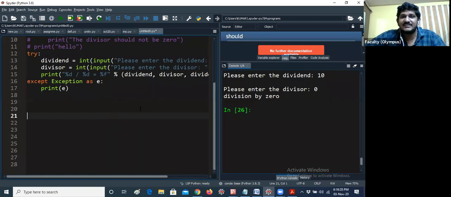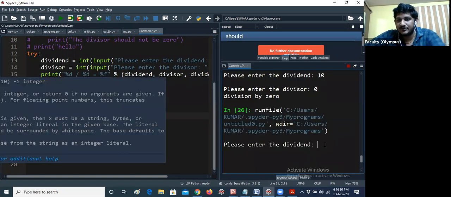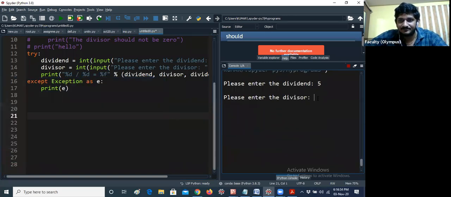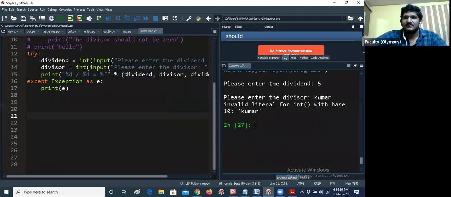For example, I am running the same program. I would like to give 5. Instead of a divisor, I would like to give my name. It is getting the message invalid literal for int with base 10. It is just like giving a comment, but it is not an error. Instead of an error, it is getting that message. That is better, because you are handling the runtime errors. That is the concept we have.